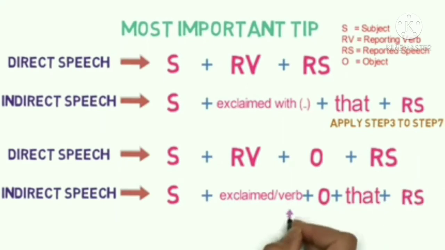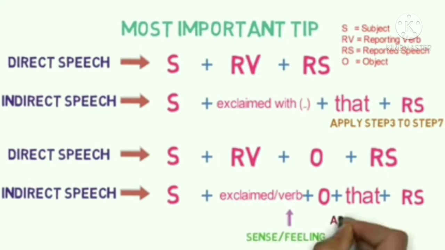Here the verb will be applied based on the sense or feeling given in the sentence. Here also we'll apply steps 3 to 7. Now we have learned all the steps. Now we'll try to put it all in examples. He said, "Hooray, I won the race."